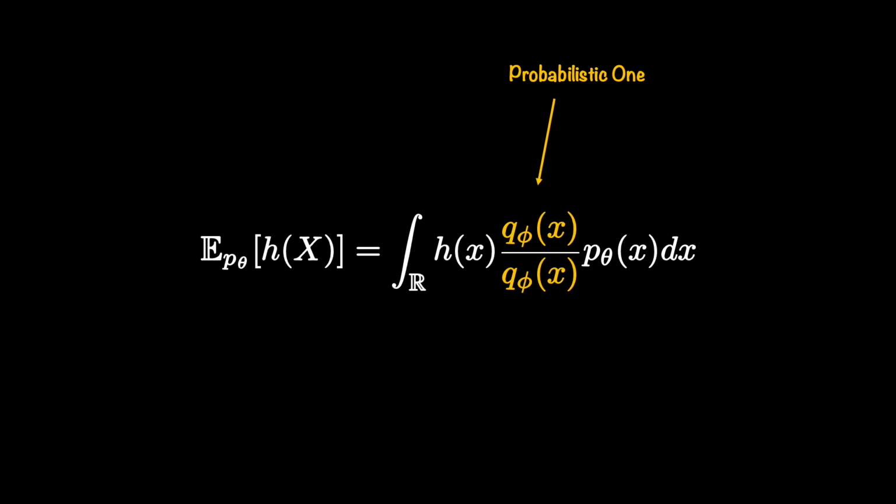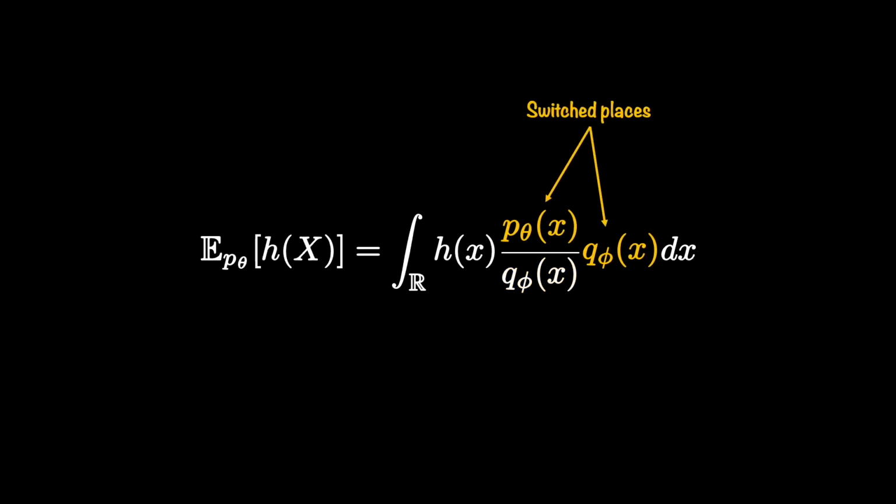And here is our first step in that direction. Doing this does not impact the integral, as all we are doing is multiplying it by 1. Some literature calls it a probabilistic one. Q is the symbol for our sampling distribution. Here I have simply switched P and Q.